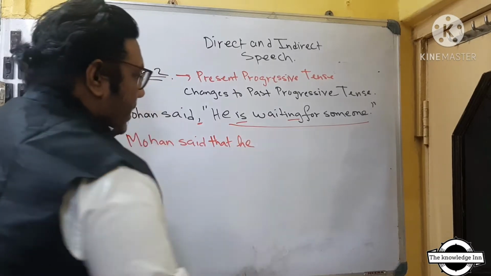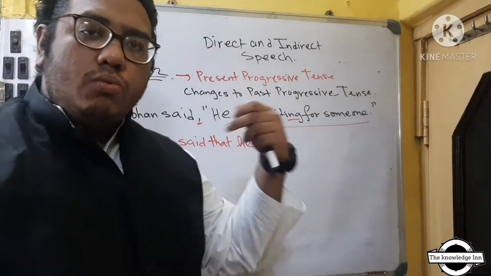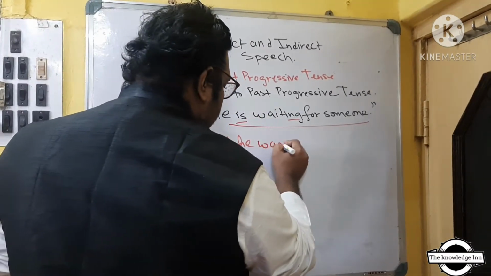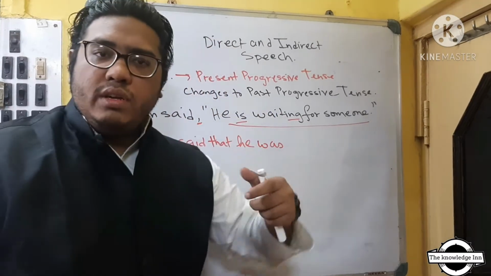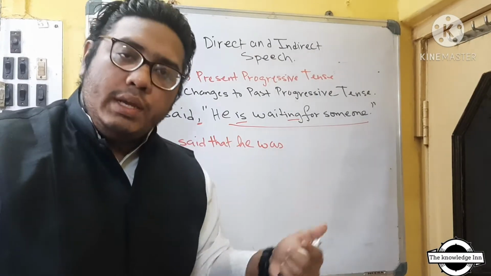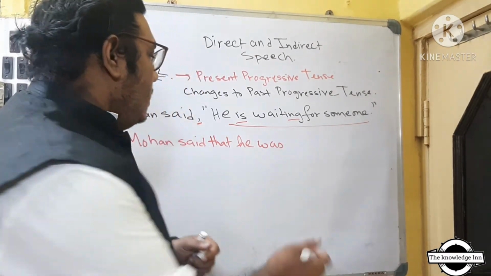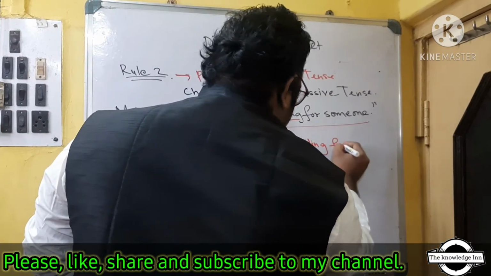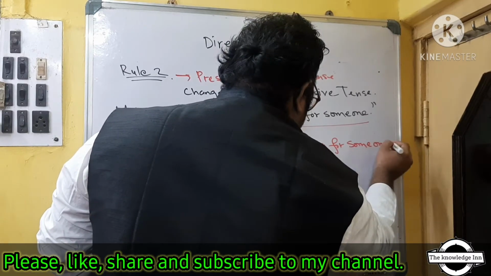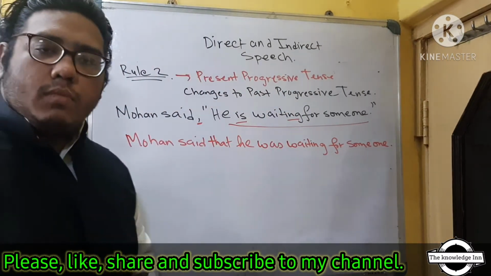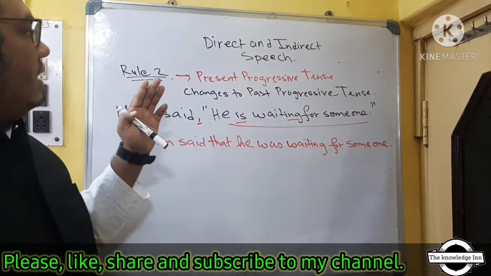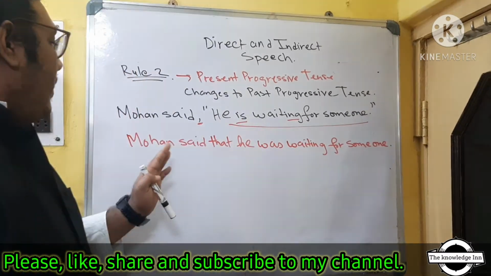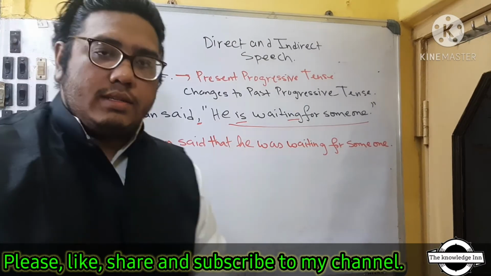He will remain the same. He is will change into was. It will not change into were because he is only one person. So he was. Again, waiting will remain the same because whether it is a present progressive or a past progressive, वो change नहीं होता है, वो वैसा का वैसा ही रहता है. So Mohan said that he was waiting for someone. Clear? I hope so. With these two examples, the concept is clear, and I hope so. When you have come back, if you have paused the video, I hope you have paused the video. When you saw the answer, it will be matching with my answer.